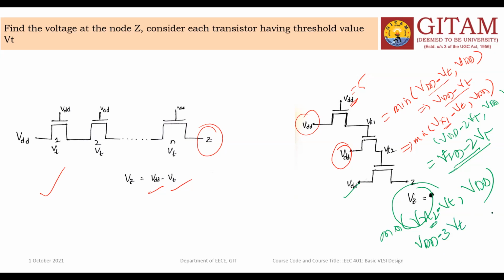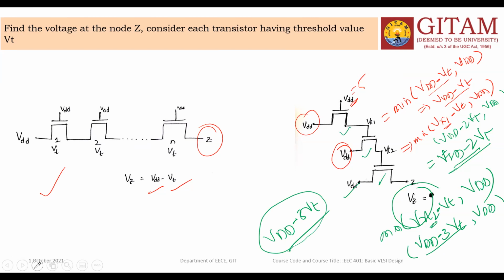If you connect the transistors or the switches in this fashion, the output is VDD minus the number of transistors, 1, 2, 3, that is 3 times VT. This is the conclusion.